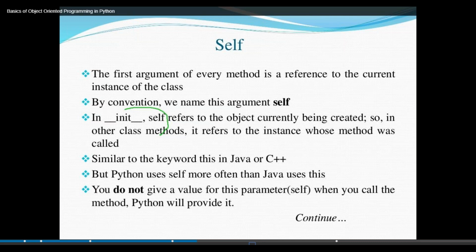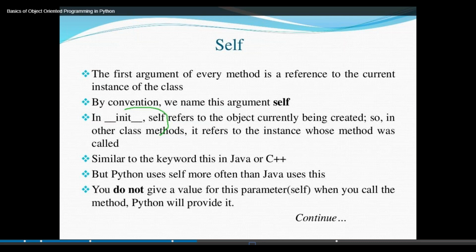By convention we name this argument self. In __init__, self refers to the object currently being created. In other class methods, it refers to the instance whose method was called.